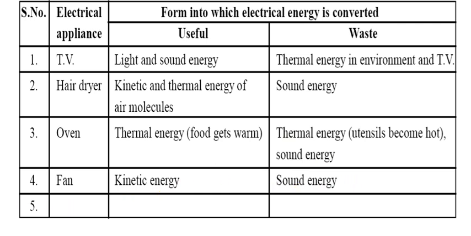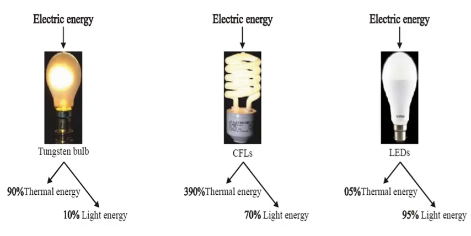Now come to the next one. So this is the bulb. It is the old generation, that is the tungsten bulb, and electric energy. In this, electric energy is converted into 90% thermal energy and only 10% light energy.